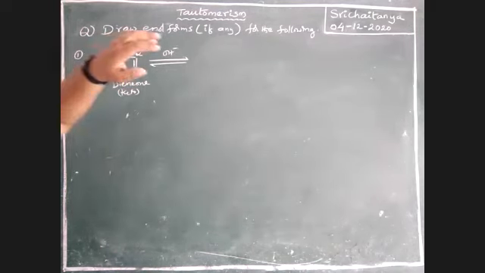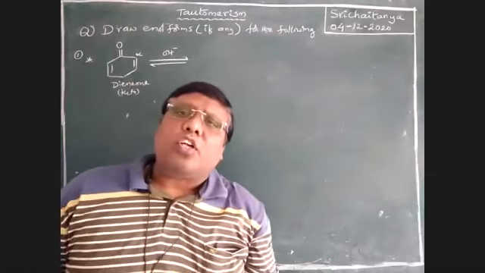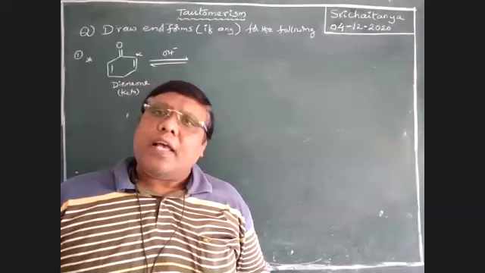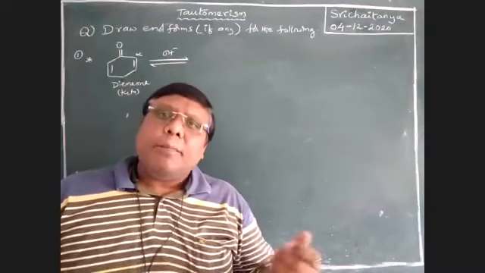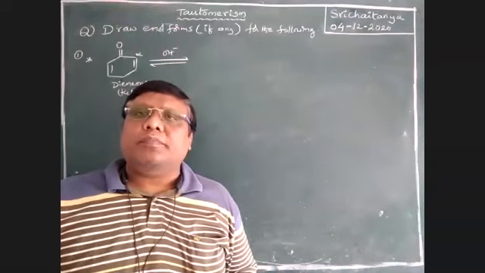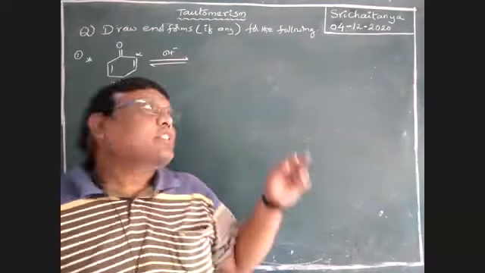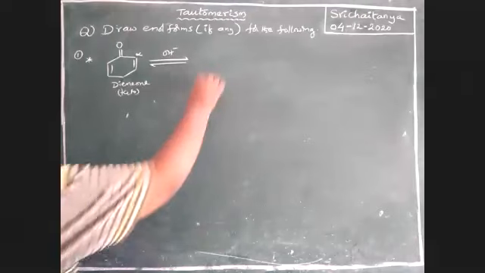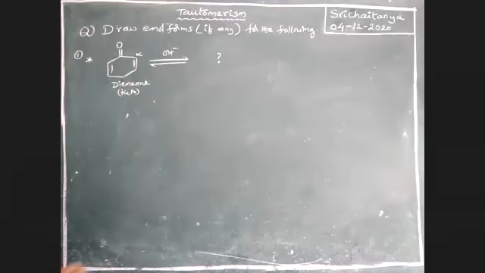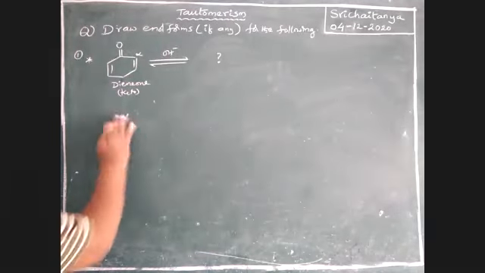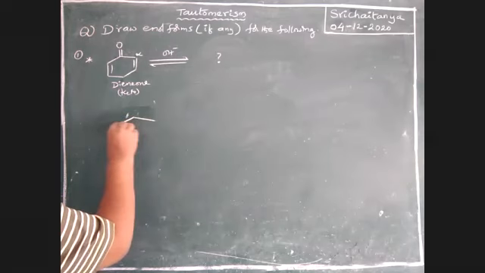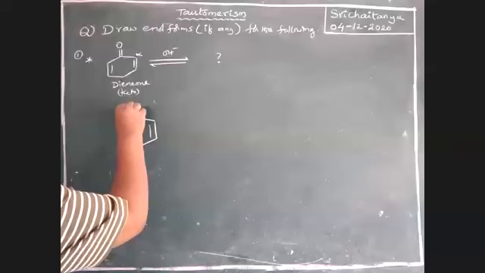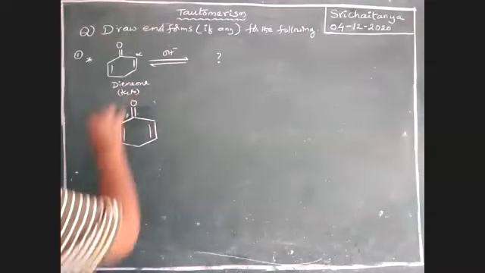Already we know that tautomerism is catalyzed by either acid or base. Acid catalyzed tautomerism is there, and base catalyzed tautomerism is there. Now I am using base catalyzed tautomerism. See here what happened. Let us discuss, boys. This is a diketone.